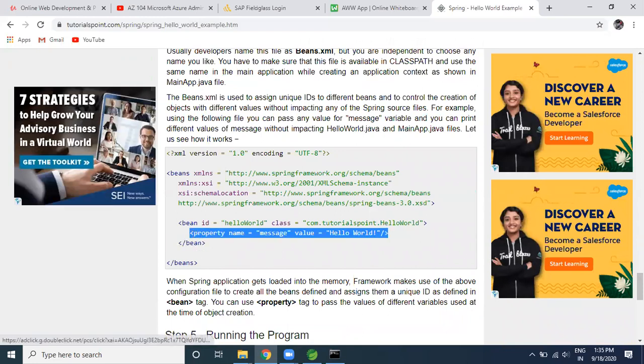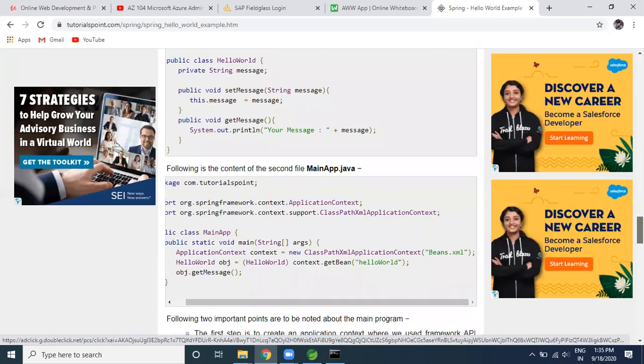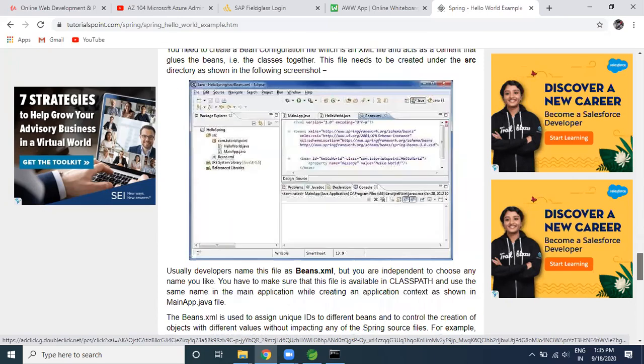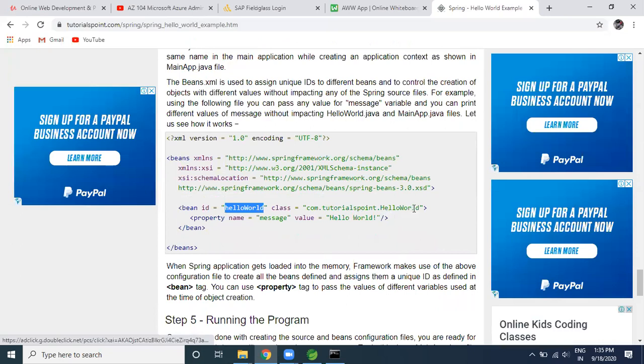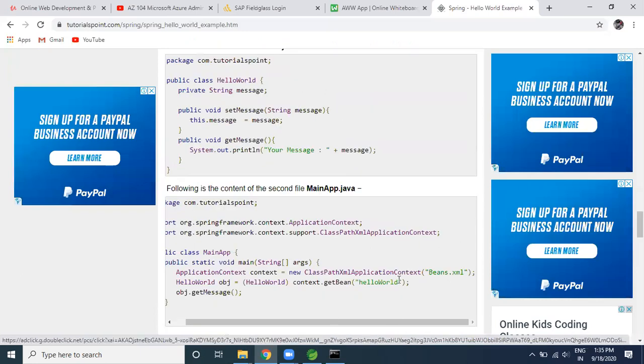This is the way to do things, and in this way you are supposed to have the application perfectly running here. So see, in this way I'm getting the object with context.getBean. I'm getting the object of HelloWorld. HelloWorld is nothing but the class, but I have given the id name HelloWorld here. So if you see here, this is the class name and this is the id I have given. So I am not supposed to use the new keyword here. Spring creates the object and gives it to me.